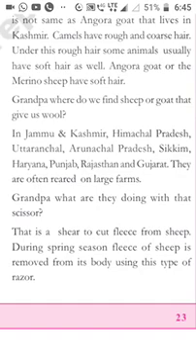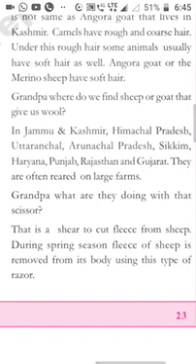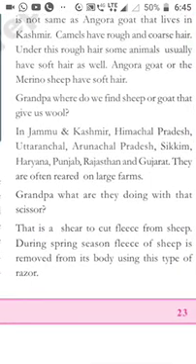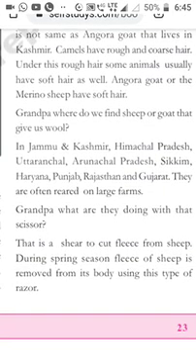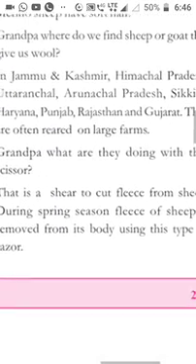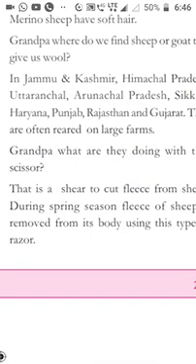Next, Nilima asks again, Grandpa, what are they doing with that scissors? How will the hair be removed from the goat or sheep, by using some equipment? She observed that they are removing the hair with scissors, so she asks Grandpa why. That is a razor to cut fleece from sheep. During the spring season, the fleece of a sheep is removed from its body using this type of razor. So that is not a scissor, that is a razor. By using that razor, they are removing the hair of goat or sheep.